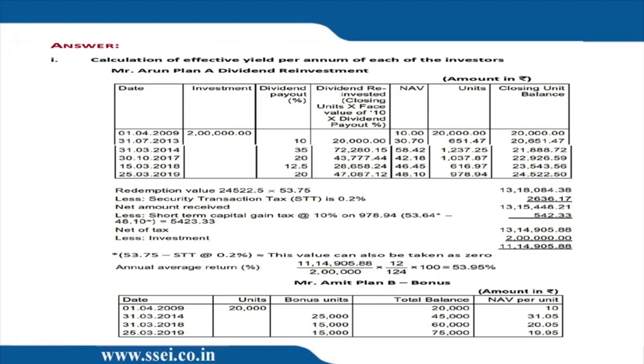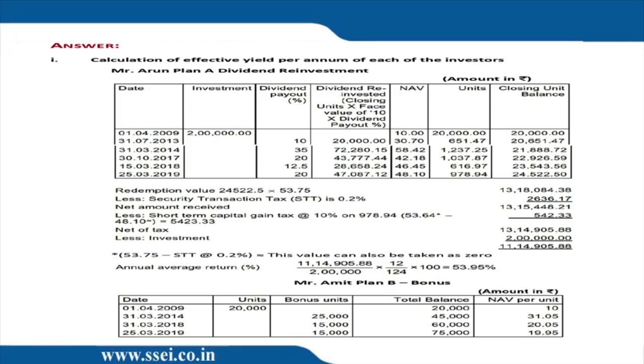And all the units will be sold at 53.75 less 0.2%. Correct. And then you have to pay short-term capital gain on those units which were purchased on 25th March 2019 at 48.1. So there the short-term capital gain according to me will be 53.75 minus 48.1 multiplied by number of units multiplied by 10%. Okay, that will be the short-term capital gain. You deduct that and you deduct the initial investment of 2 lakh, you will get the profit. Whatever profit you get, that profit divided by 2 lakh into 100, that is the return over 10 years and 4 months.